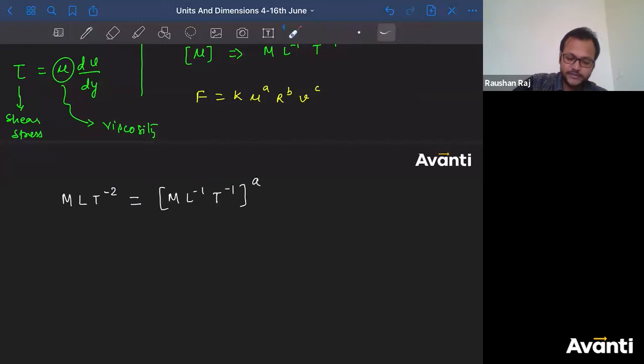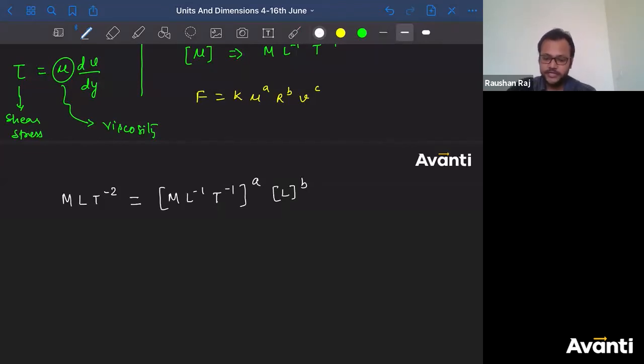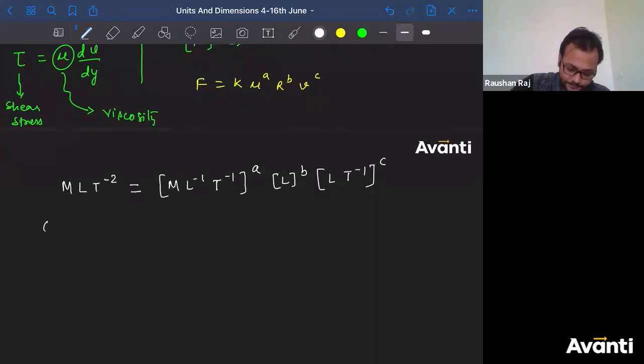All right. Now, second term is what? Radius. What is radius, guys? Radius is nothing but length. You can express radius in terms of length, right? So it will have a dimension of length, L to the power b. Speed or the velocity, meter per second. So L T inverse 1, sorry, not 2, to the power c. Now compare the dimensions.